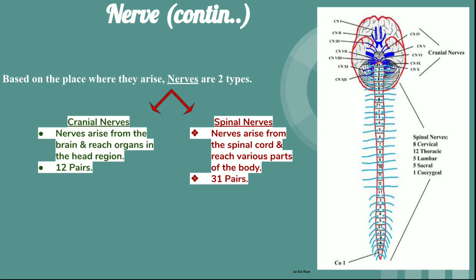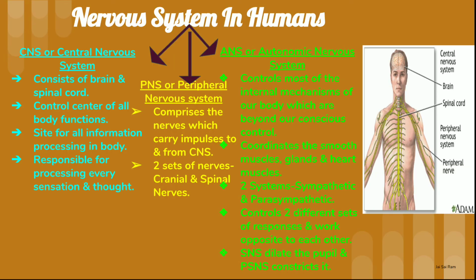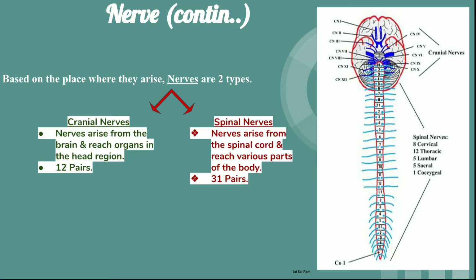If they are arising from the brain and reach the organs in the head region, they are cranial nerves. And if they are arising from the spinal cord and reach various parts of the body, these are the spinal nerves. Cranial nerves are of 12 pairs and spinal nerves are of 31 pairs. See from the pictures, all the head region nerves are the cranial nerves, and all the spinal cord region nerves are the spinal nerves. Okay. Next we will come to the nervous system in humans.